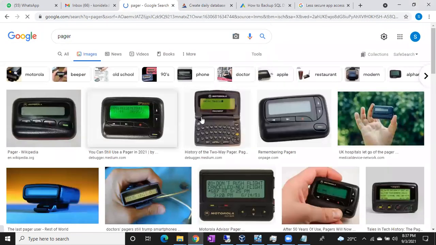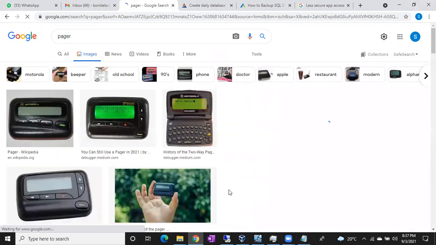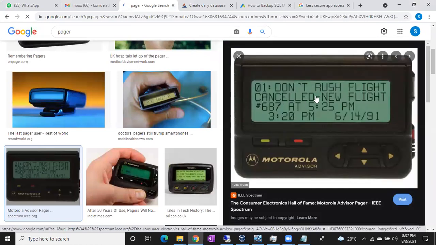So you will get a message like this, an urgent message. Pagers were separate devices from the early 90s. It is a small device you can carry in your pocket. If a job failed, automatically you would get an alert on the pager.